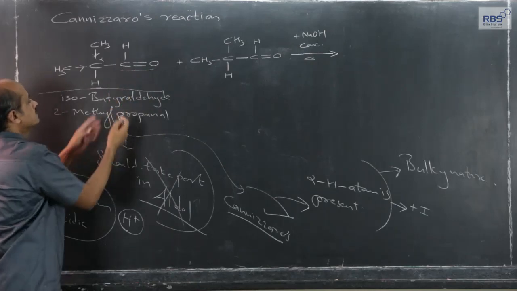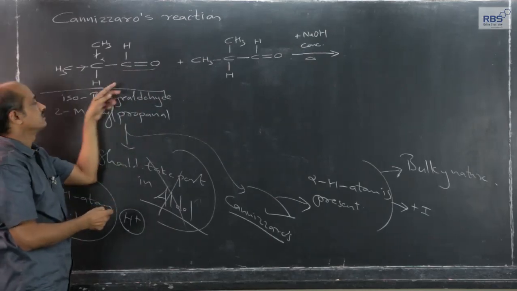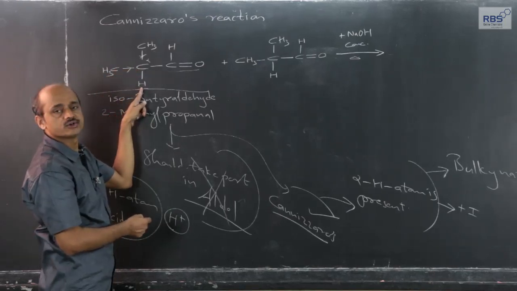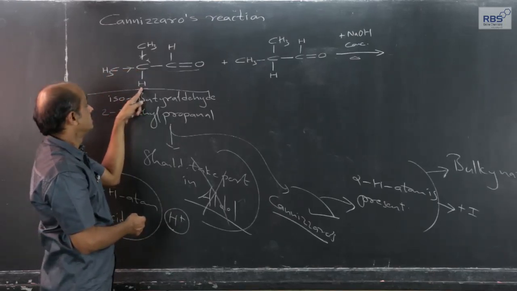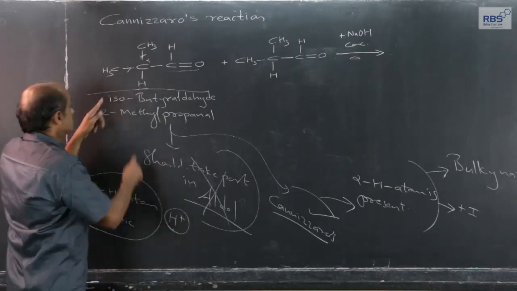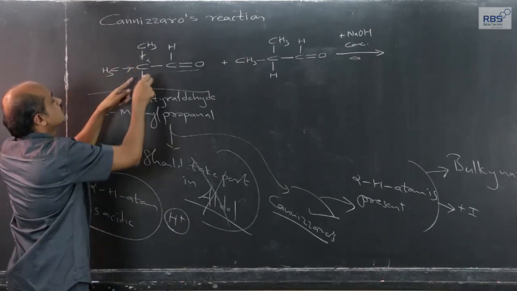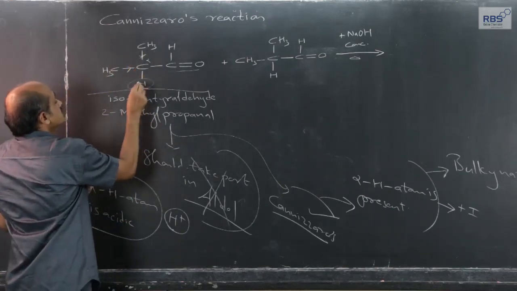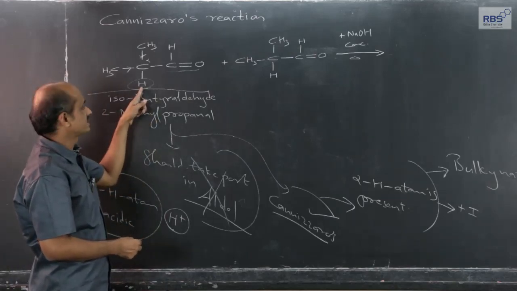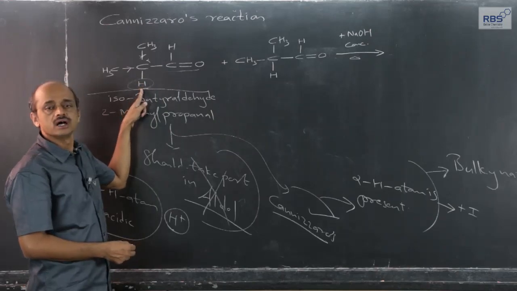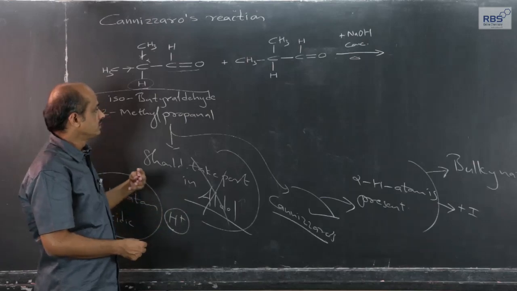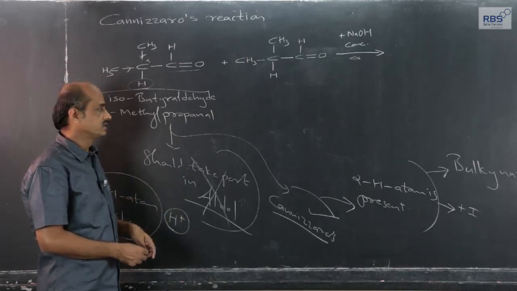Therefore, the electron withdrawing tendency of the carbonyl group of the aldehyde, which makes this CH bond more polar, that is why we call this alpha hydrogen atom acidic, is to a considerable extent compensated by the plus I effect of these 2 methyl groups, and therefore, this hydrogen is not that acidic. Although alpha hydrogen atom is present in this aldehyde, it will not take part in aldol, but it will take part in Cannizzaro reaction.